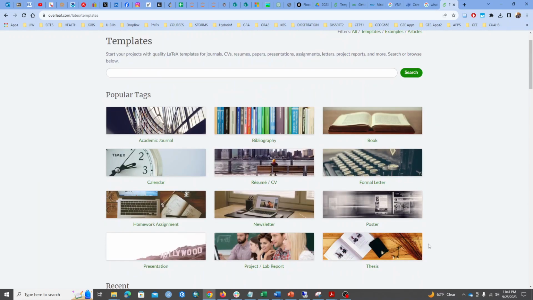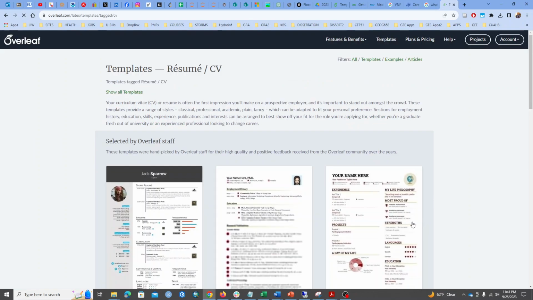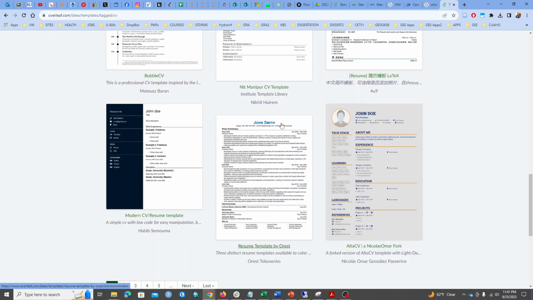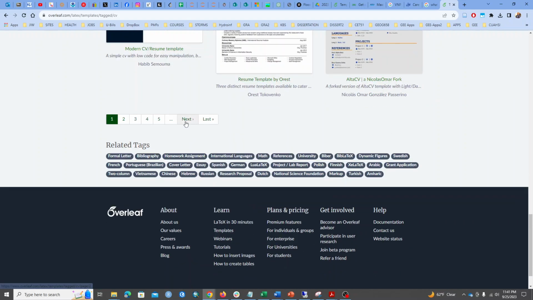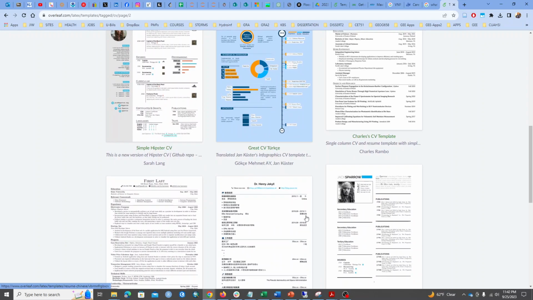And you can sort them by these individual popular tags. So I'm going to click on resume and it's going to filter only resumes. Then you can pick the variety of templates you want. Look at this template, look at another template. You can keep searching. I don't know how many there are, but this is a loaded database, so you want to take advantage and find a very nice resume.